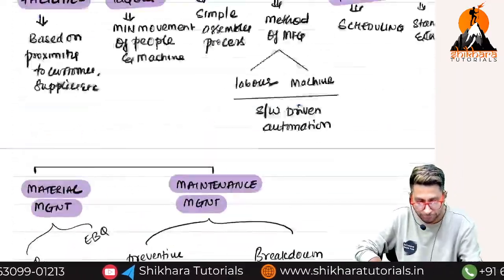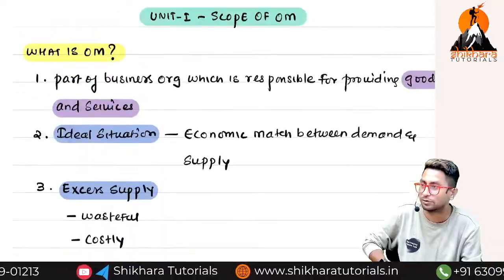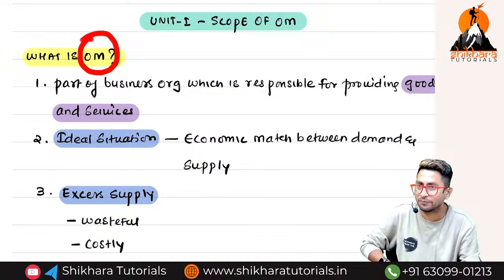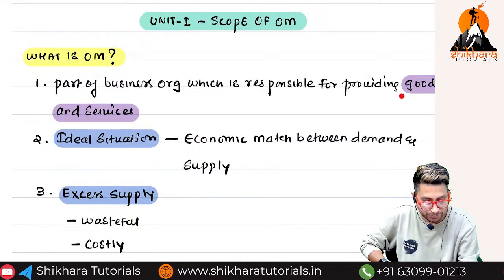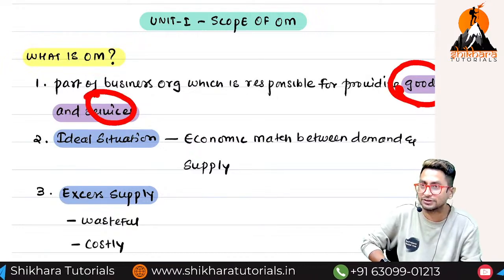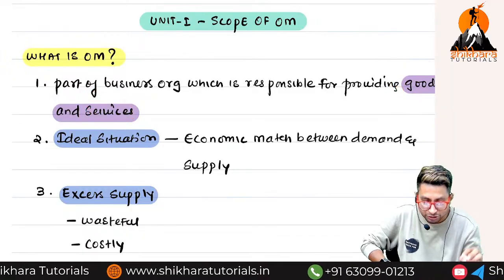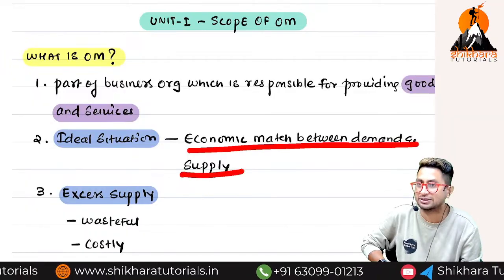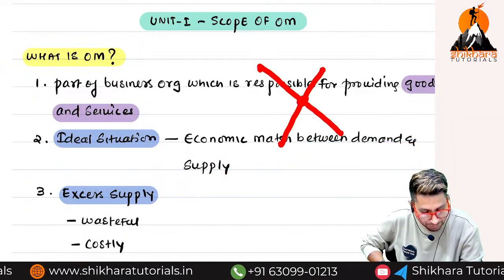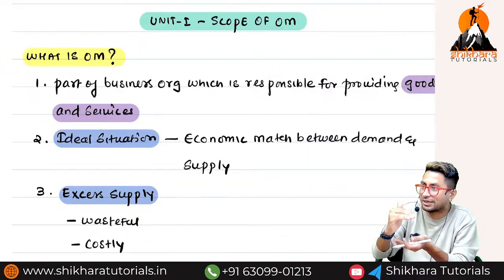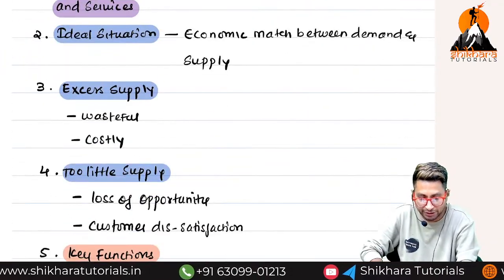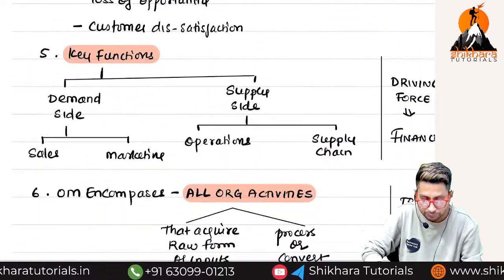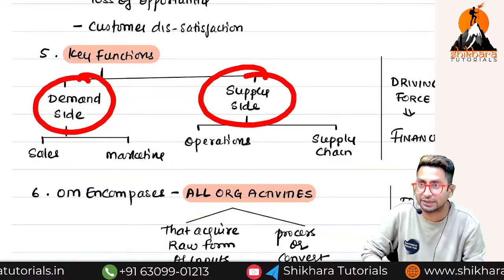These are all the day-to-day operations performed by the operations management team. So OM is applicable to whom? To those businesses which are involved in providing goods and services. Next, the operations management team should check whether there is an economic match between demand and supply. Demand and supply will never be equal, but the difference should be small. Otherwise overproduction or underproduction will happen. It will incur loss.